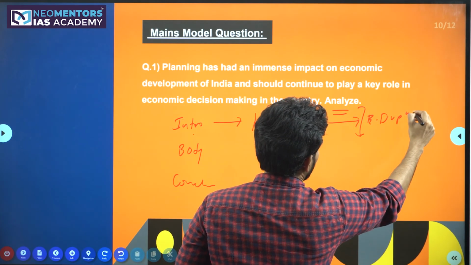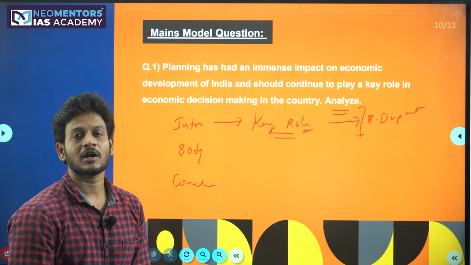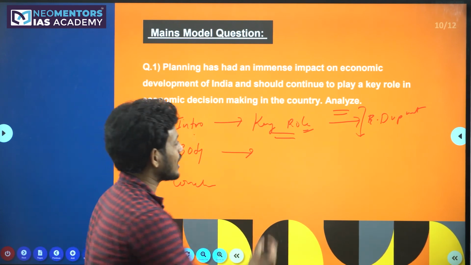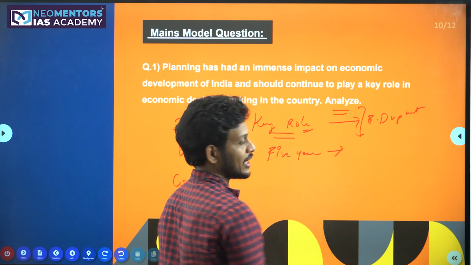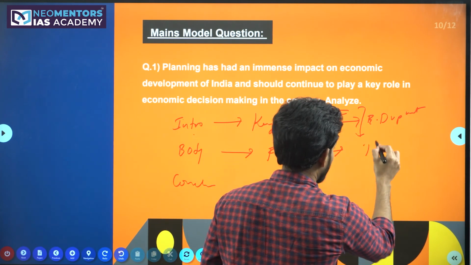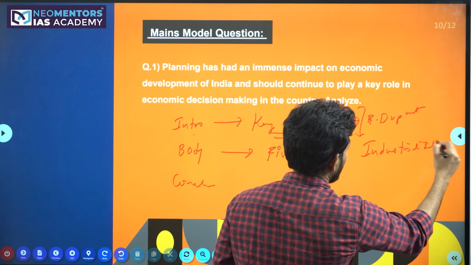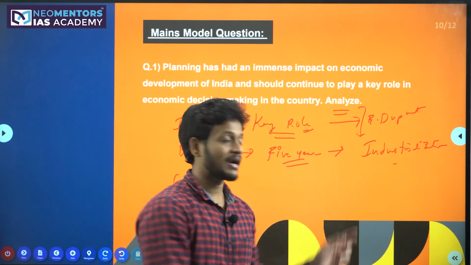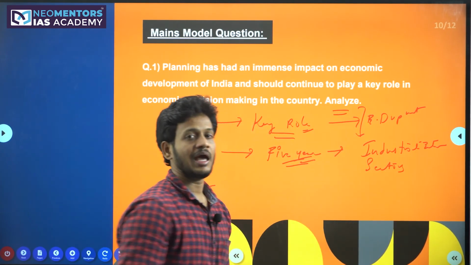So to do the economic development, how planning plays a key role. That should be part of your introduction. And in the body part, what you should write: what are the different 5-year plans in India that we implemented to industrialize India. So to bring industrialization in India, how the 5-year plans were utilized, and to develop different other sectors in India, how this planning actually helped us.